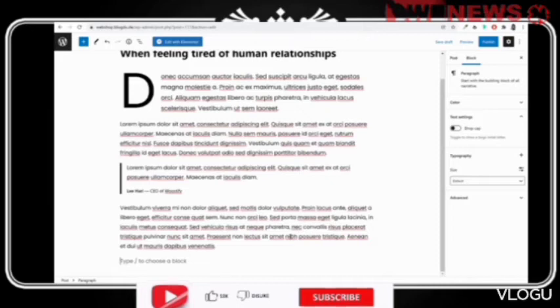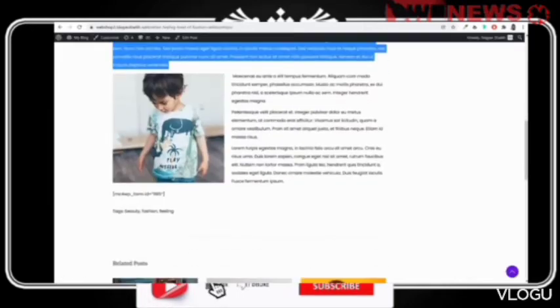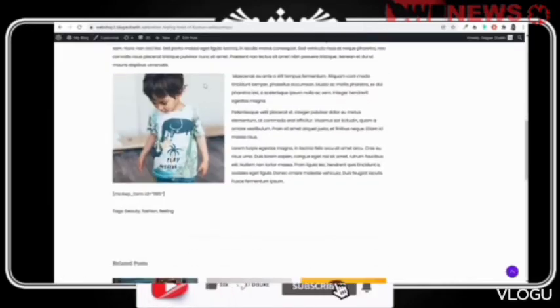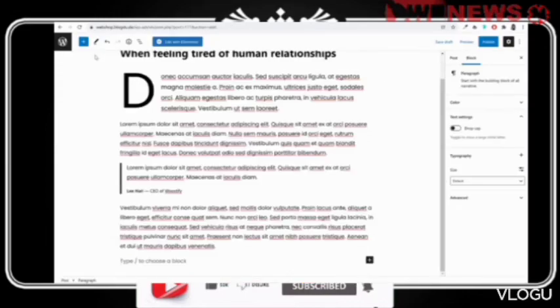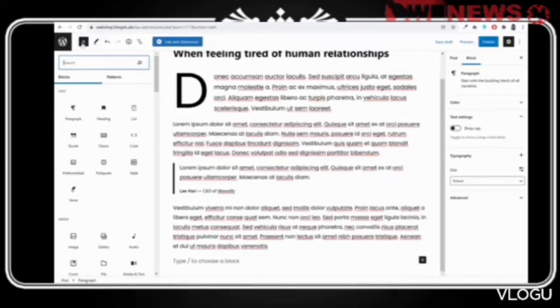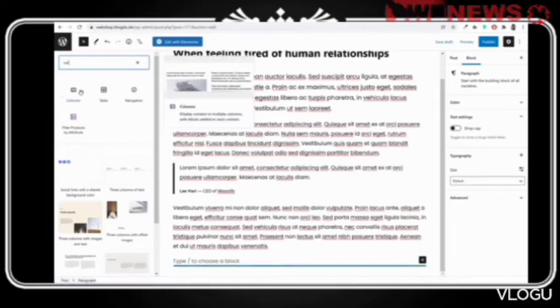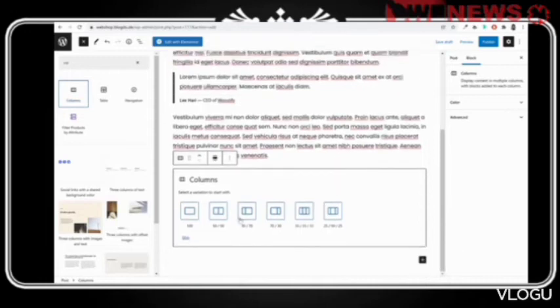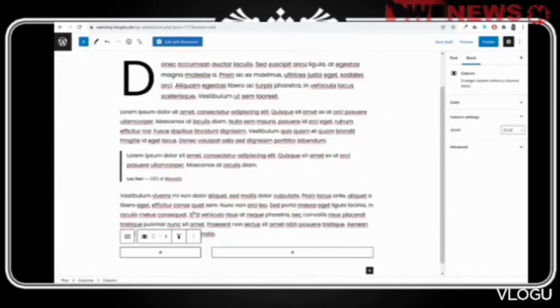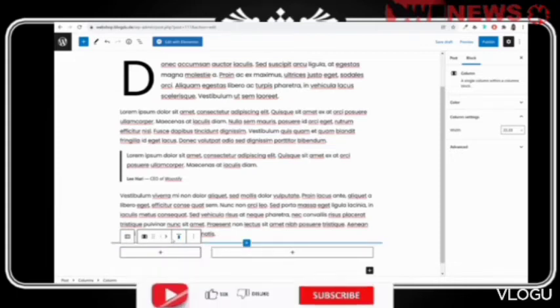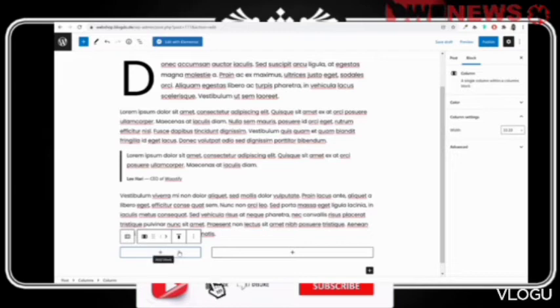Paste it, simple text. And after that, we have this image at the left hand side and this text at the right hand side. So for this, you can add two columns. Click on this plus button, search for columns. Just like we have seen in Elementor, this also works really similarly. So click on columns, select two columns, but it should be like 30-70, not 50-50. If you want, you can even change this, instead of 30-70, you can do that as well.